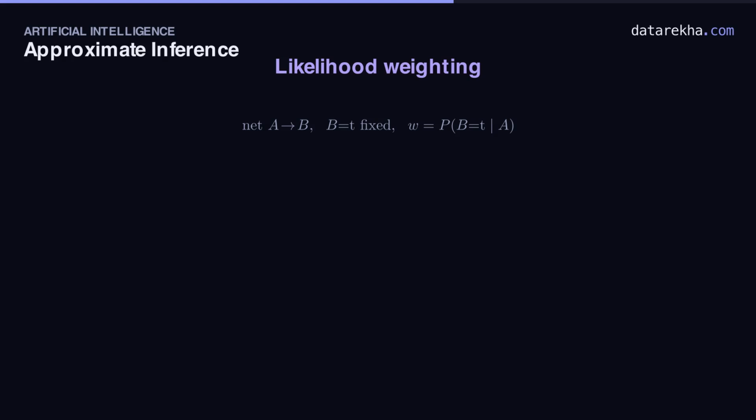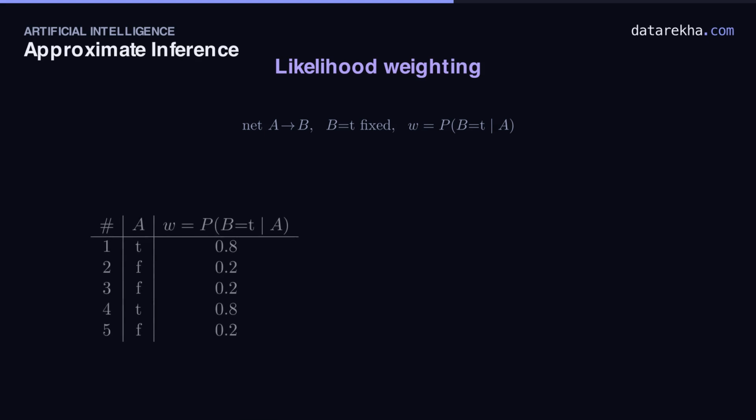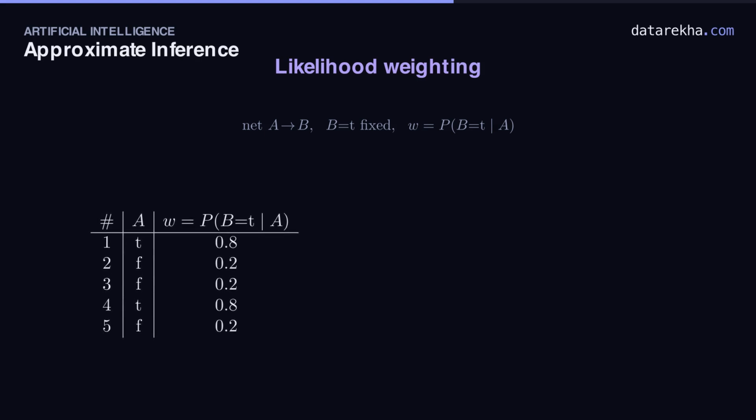Now the full estimate. Back on the A to B net, with B clamped true, we sample only A each time, and its weight is B true given that A. Here are 5 samples. A true weighs 0.8, A false weighs only 0.2, because a false A makes the observed B far less likely.